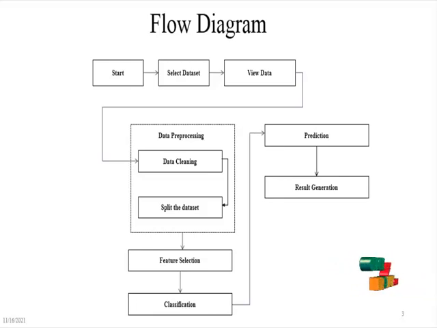Then it goes to feature selection. In feature selection, we find the k-fold categories of the features and the correlation between the features, then apply it to the classification method. In classification, we are using 3 machine learning algorithms and 1 neural network algorithm. The 3 machine learning algorithms are decision tree, random forest, and XGBoost.